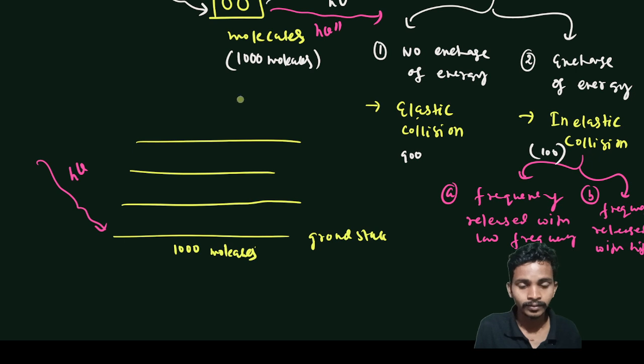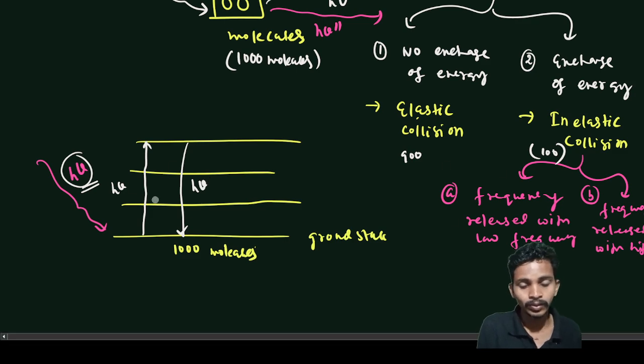The molecules gain this amount of energy and go to these higher levels, and after that they release the same amount of energy, h nu. It means there will be no exchange of energy.